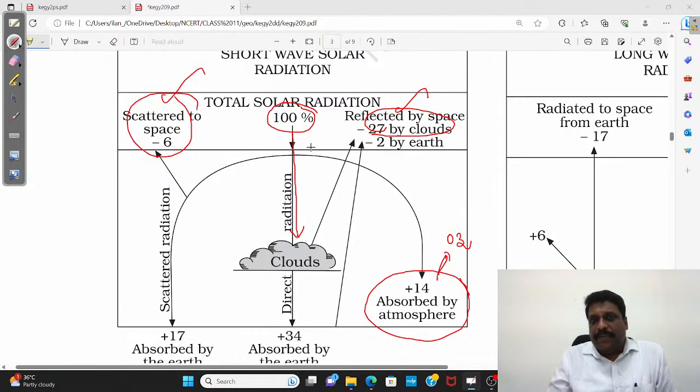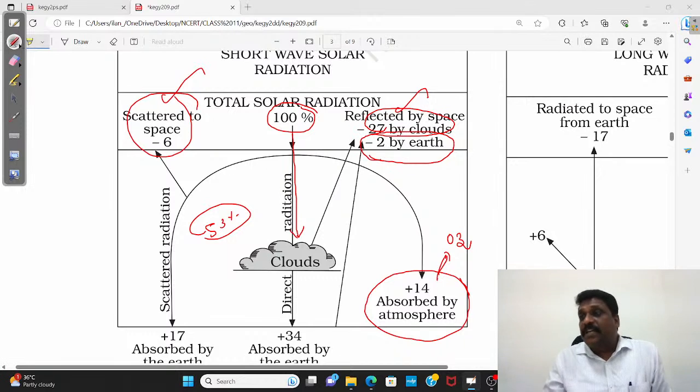All right. In 100, 27 is gone. Or I'll put it this way, 14 is gone, remaining is 86. In 86, another 27 is gone, 59. In 59, another 6 is gone, 53. What comes to earth is only 53. Out of this 53 percent, 2 percent is reflected by glaciers and ice caps.